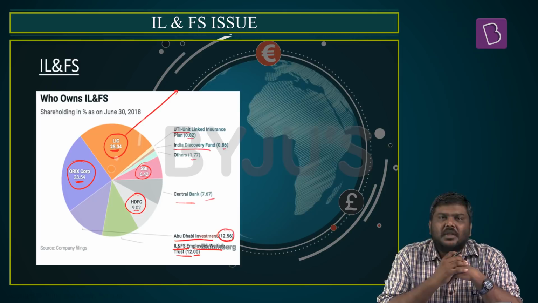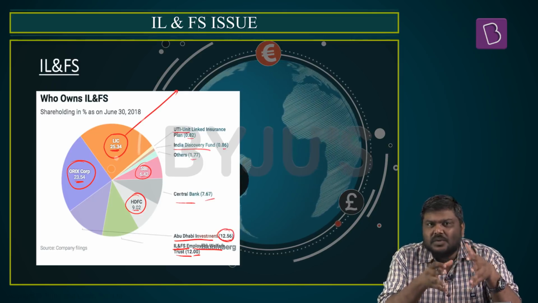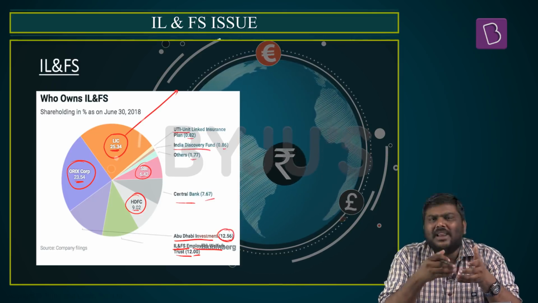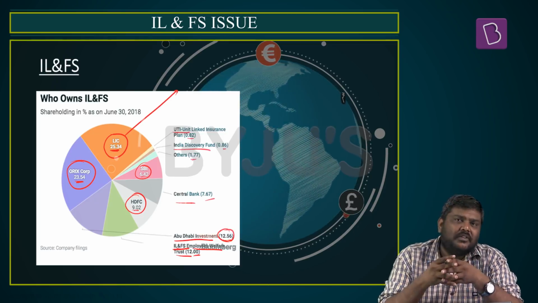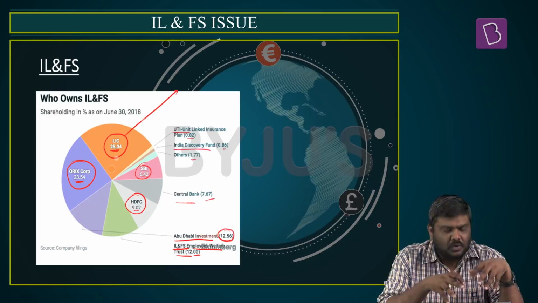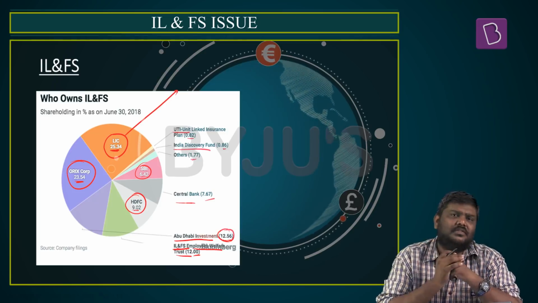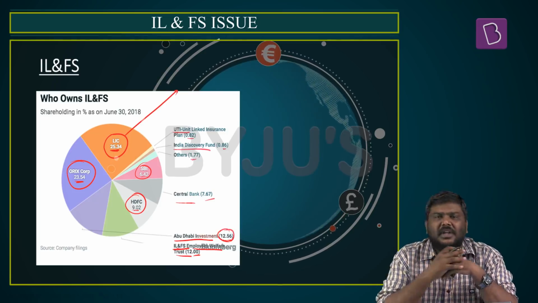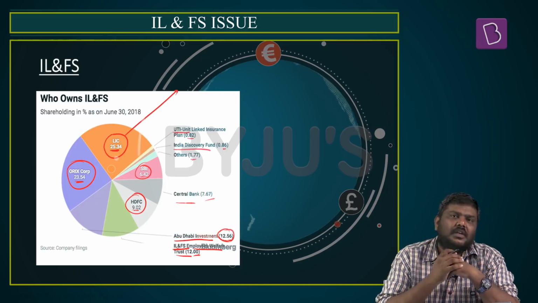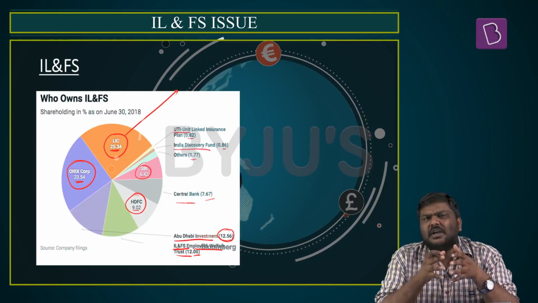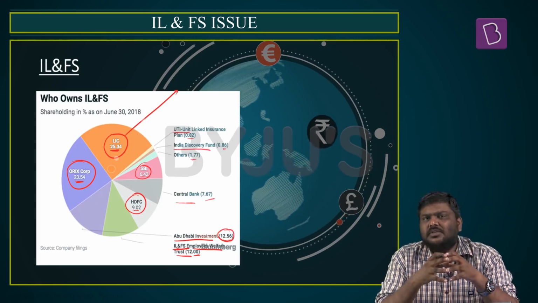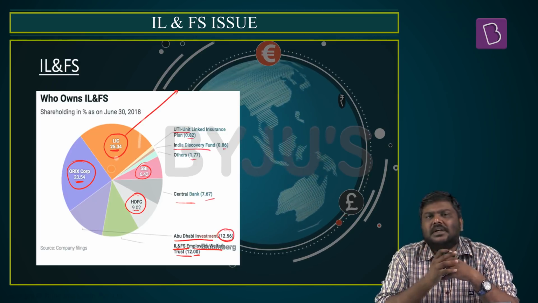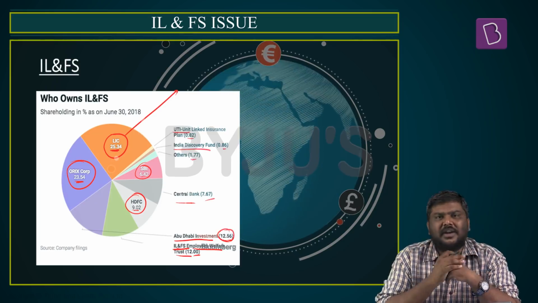Now, what is the importance of looking at this ownership status? Very recently, RBI has asked majority owners of this company to bail out the company. There's a talk of infusing liquidity or providing short-term loans to the company by the promoters itself. Now, this is not the first time that this kind of a proposal has been given. Earlier also, the same company, IL&FS, wanted to go for a rights issue, but because of various problems, this rights issue was not conducted.